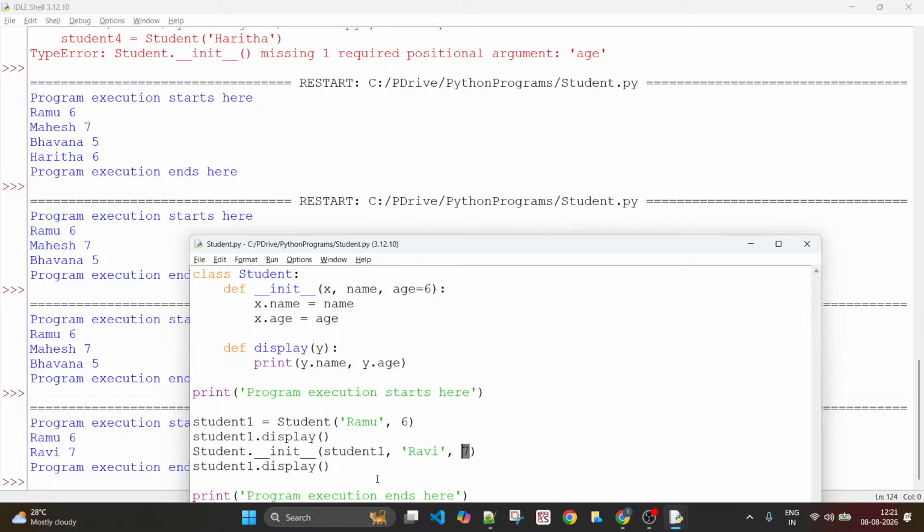Then when you have asked for a display, you didn't pass anything here, but automatically student one will be passed here. So student one's name, because it has updated to Ravi, you can see Ravi in the output. And the age, 7, also updated. That's what you see, Ravi and 7, as output here. And then finally the program execution ends here.